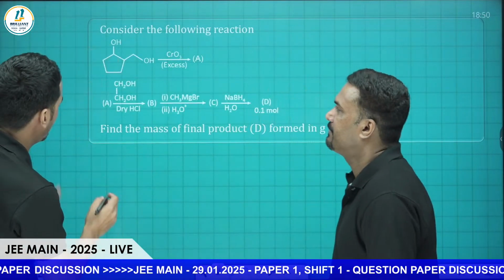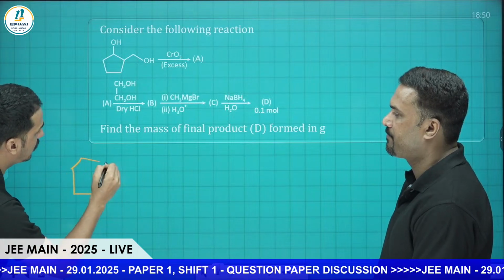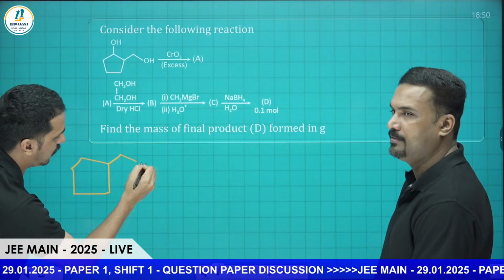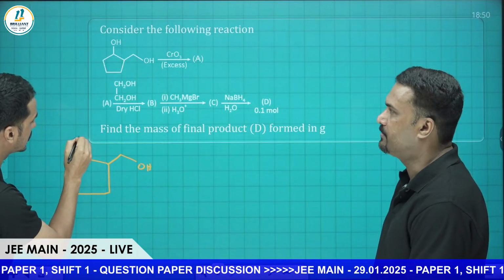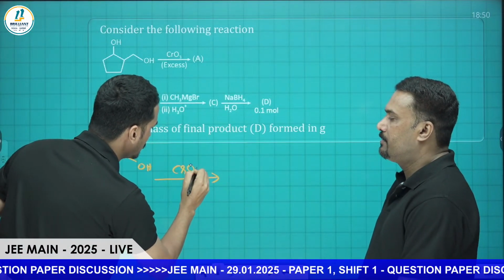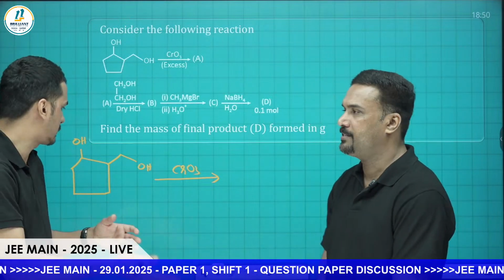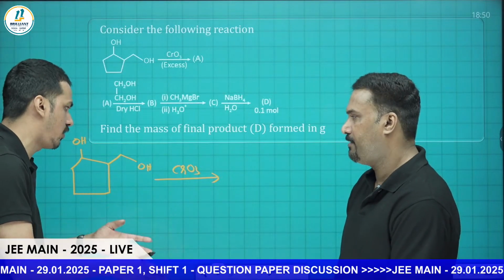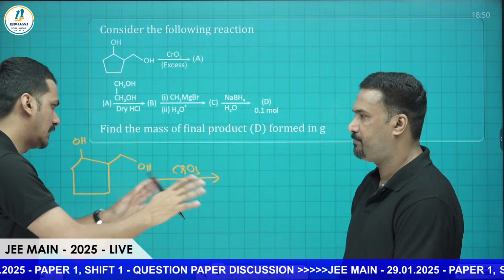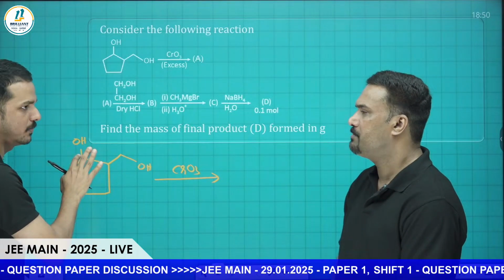Let me start with this reagent. This is the compound I am having, with OH here and OH here, that I am treating with excess CrO3. CrO3 is actually an oxidizing agent. It can oxidize secondary alcohol as well as primary alcohol. Primary alcohol will be oxidized to aldehyde, and secondary alcohol will be oxidized to ketone.